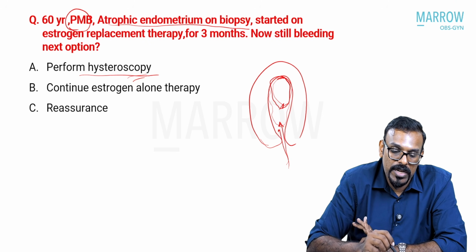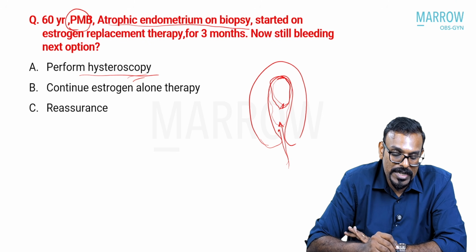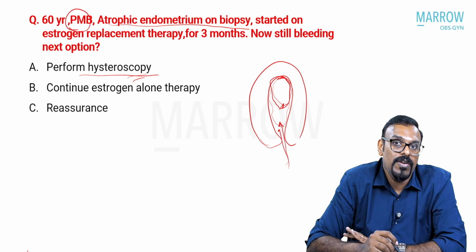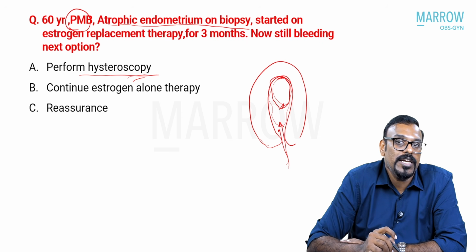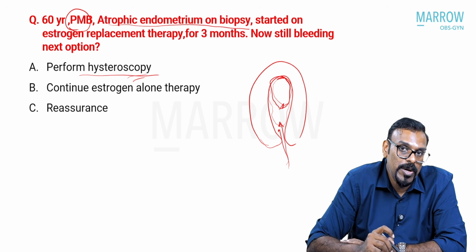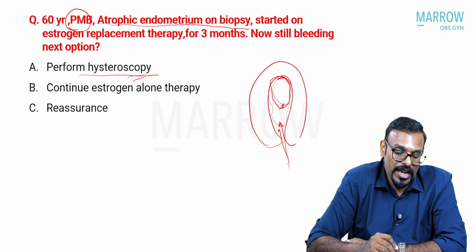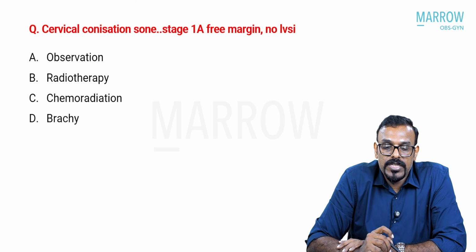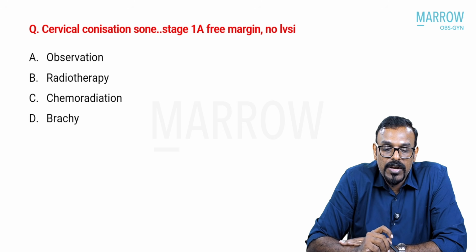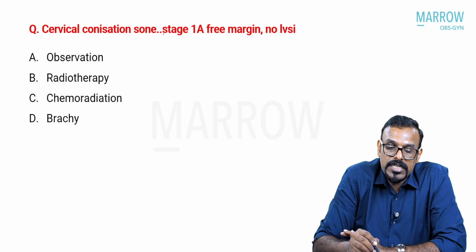So hysteroscopy is one of the modalities that you need to use when you have a patient who has had a normal endometrial biopsy and she's got recurrent bleeding, and you need to evaluate her further with hysteroscopy.